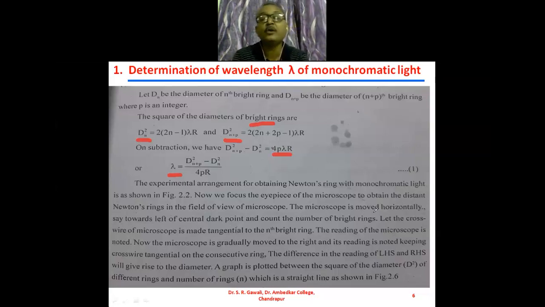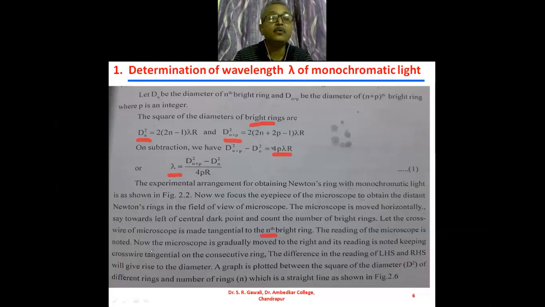So we go on counting to the left hand side of this Newton's ring, from the point of contact of the Newton's ring, and we will measure the reading when the cross wire of the microscope is made tangential to the nth bright ring. For example, suppose the 20th bright ring. What we do? We will make the cross wire of the microscope tangential to the 20th bright ring on the left hand side. The reading of the microscope is noted.